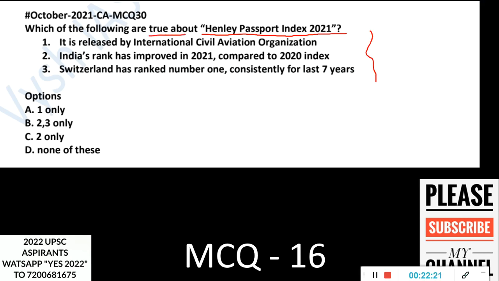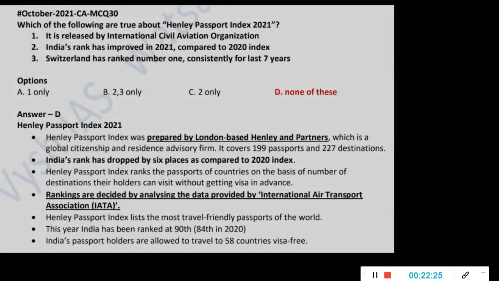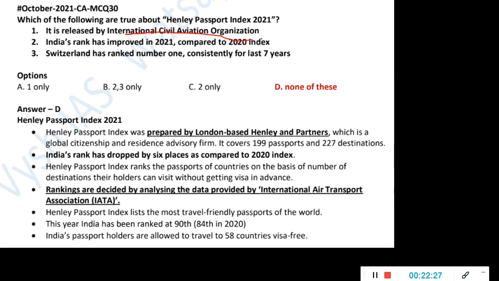So asking for the true statement. And none of them is true because it is not International Civil Aviation Organization. It is a London-based firm, Henley and Partners, a private firm kind of thing. It covers 199 passports and 227 destinations. India has dropped by 6 places as compared to 2020. So second is also wrong. And the last one is also wrong because it's not Switzerland. It is Japan which has consistently, for the last 3 years, had rank 1.